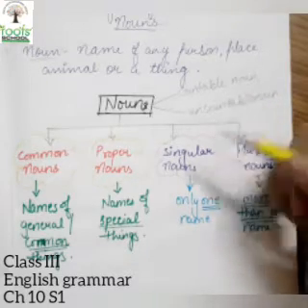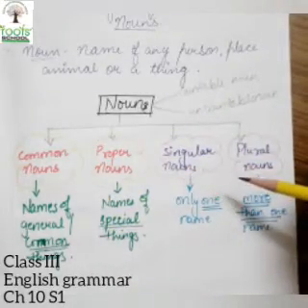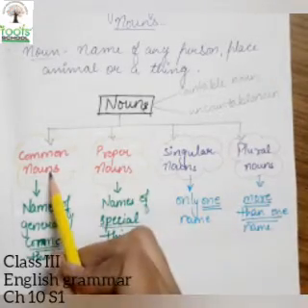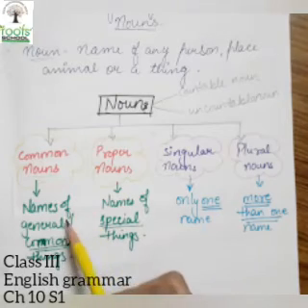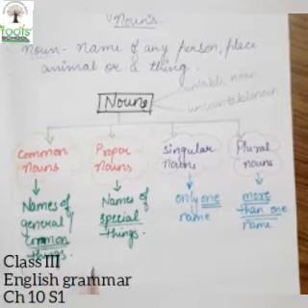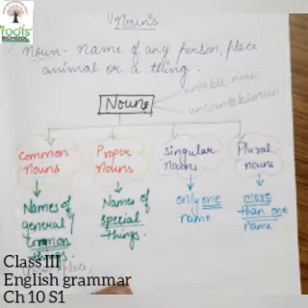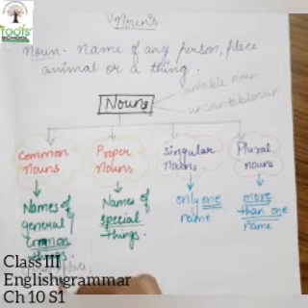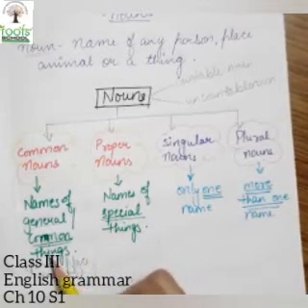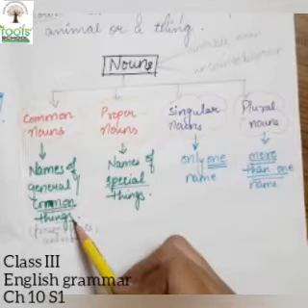Now here we are going to study as well as revise, as you have already learned about these types. So we'll just give it a quick revise. What is a common noun, children? Common noun is a noun that tells us the name of any general or common thing. Now in this thing we can include person, we can include place, as well as we can include any animal. So things not only include things but things also include the person, place or an animal.